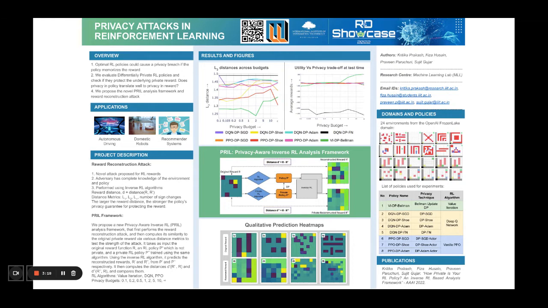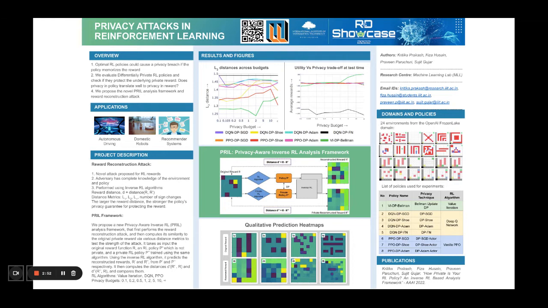Given an optimal policy for an MDP environment, inverse RL algorithms reverse engineer the hidden reward function used to learn the policy. Inverse RL is used to reconstruct the private reward function. It reverses the RL problem and tries to extract the reward function from an agent's observed behavior. We use this method in finite state spaces to reconstruct the reward by solving a linear program.